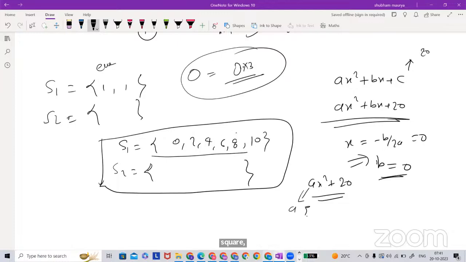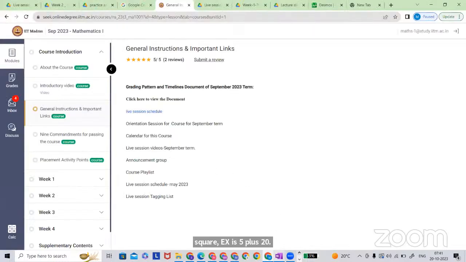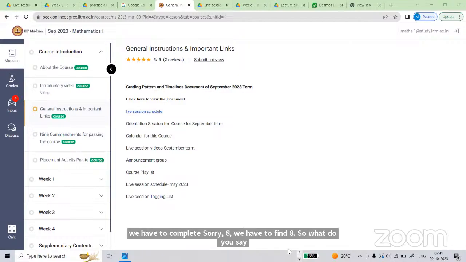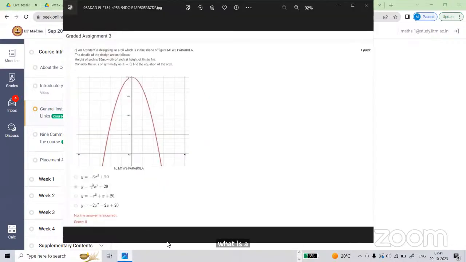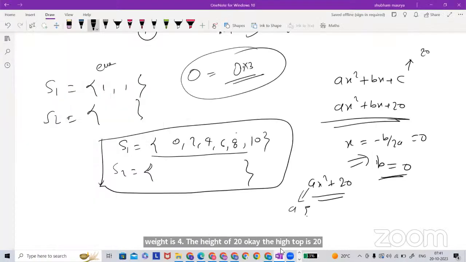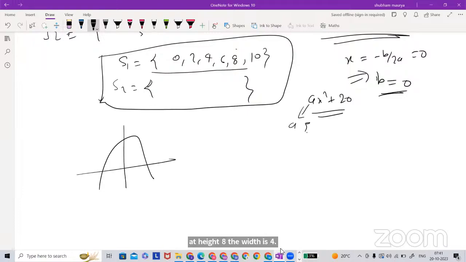So what is a? Another piece of information is given here. The height of the arc is 20. At height 8, the width is 4. What does it mean? It means y equal to 8, and this width, at height 8, is 4. This is the meaning.